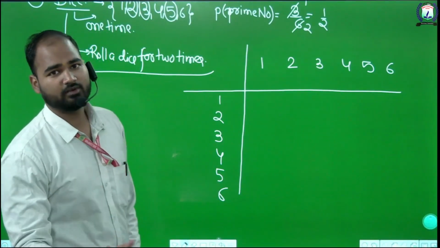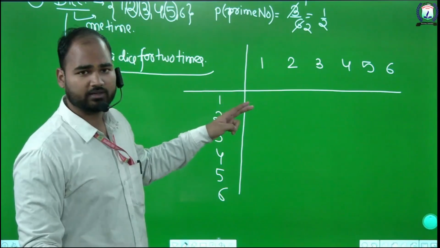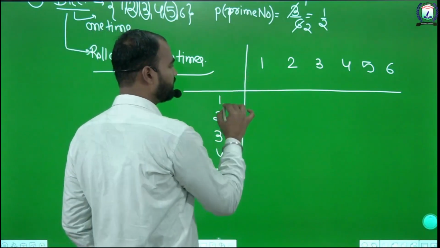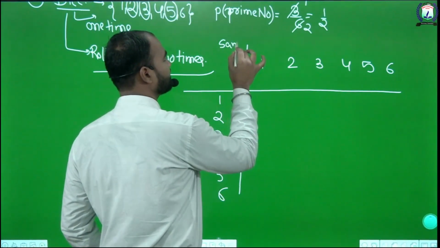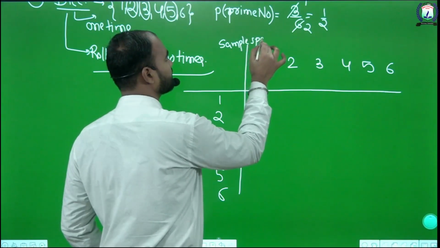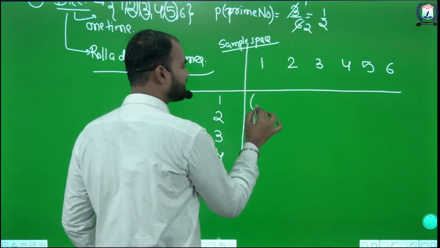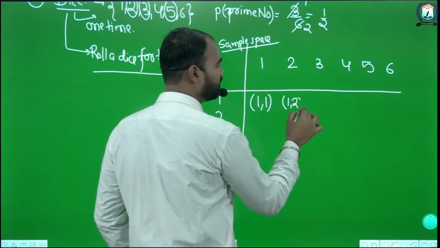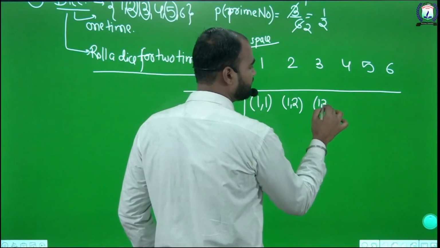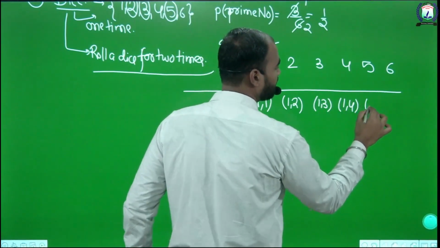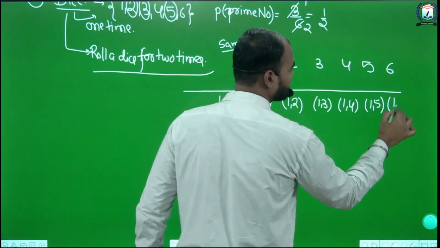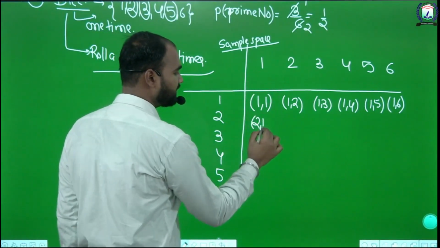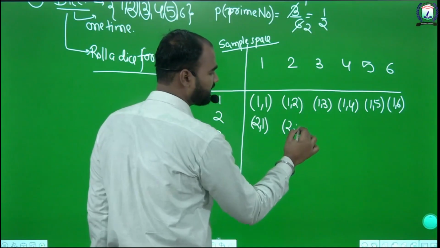Then the question will be, if we roll a dice 2 times, what is the probability of getting the same number both times? For this we have to make a sample space. For the first time we get 1, second time again 1; first time 1, second time 2; similarly 1, 3, 1, 4. Then first time 2, second time 1, first time 2, second time 2.